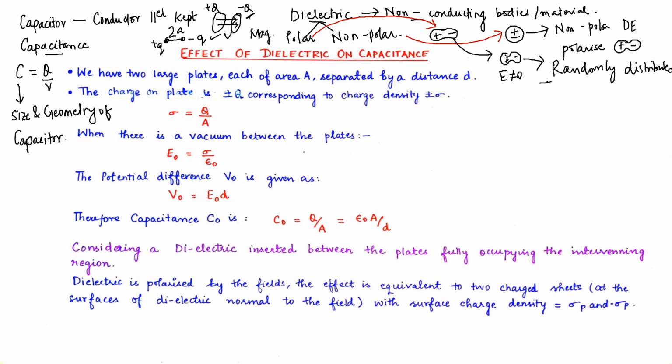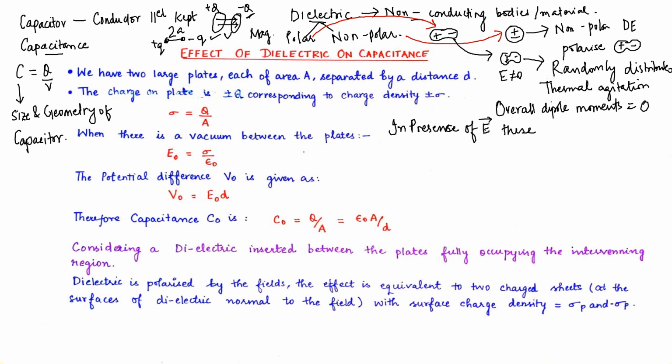So due to thermal agitation, their overall dipole moment becomes zero. When electric field is provided to them, they get a proper distribution. They all get oriented in the presence of E.